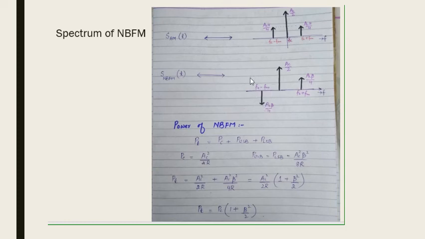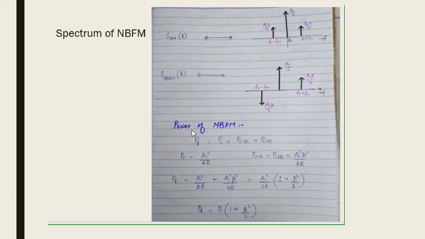So this is the lower sideband component with 180 degrees shift as compared with the lower sideband component of the AM signal. So these two figures are showing the difference between the spectrums of AM and narrowband FM.